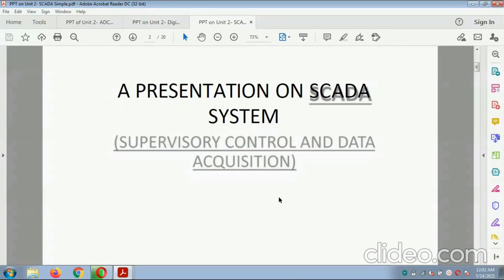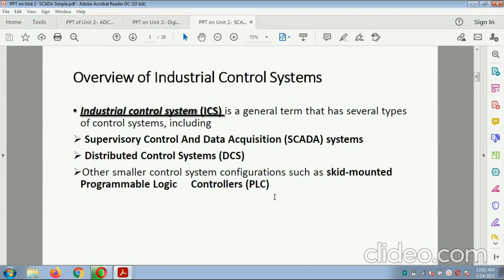The presentation is on the SCADA system. SCADA means Supervisory Control and Data Acquisition system. Overview of industrial control: the industrial control system, that is the ICS, is a general term that covers several types of control systems, such as the Supervisory Control and Data Acquisition system, that is SCADA, the Distributed Control System, that is DCS, and other smaller control system configurations such as skid-mounted Programmable Logic Controllers, that is PLC.